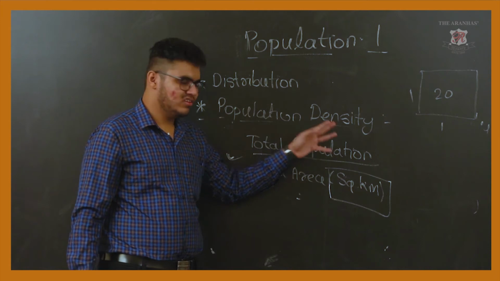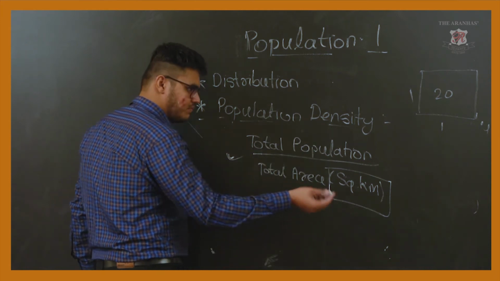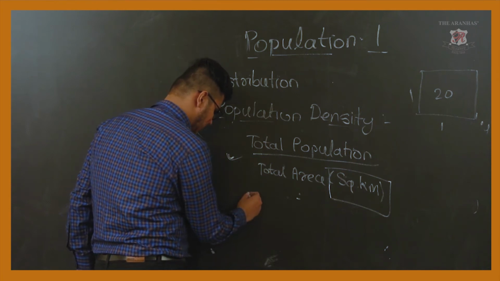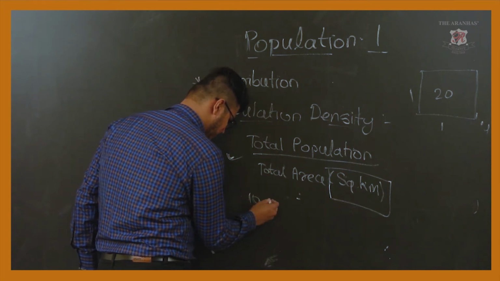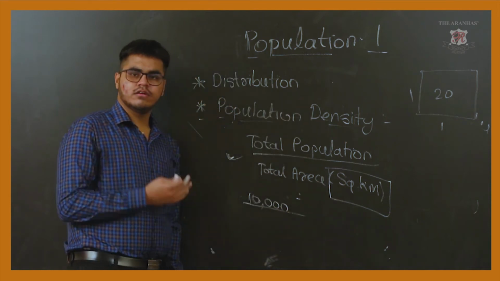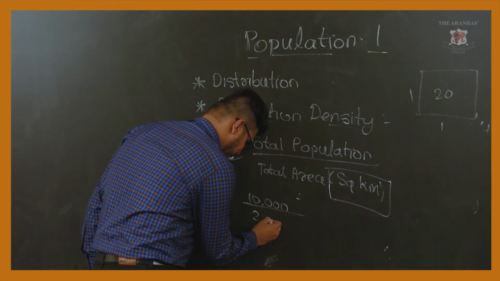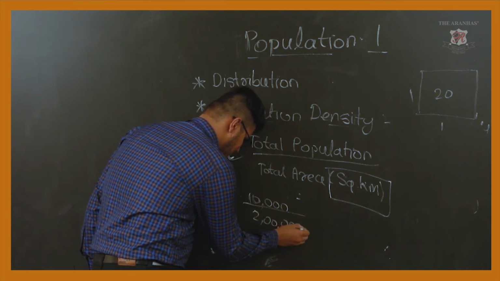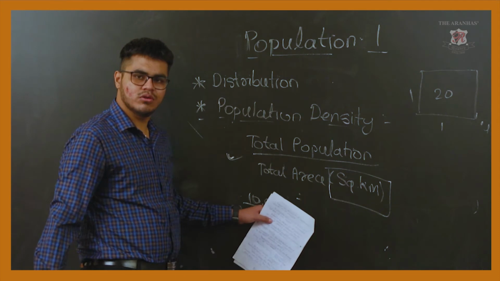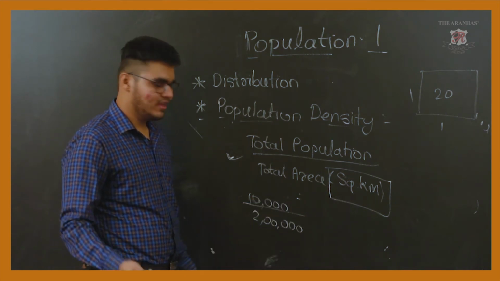is the population density. For example, take the population of one town as 10,000, and the area of that town is 2 lakh square kilometer. So 10,000 is the total population, and 2 lakh square kilometer is the area.